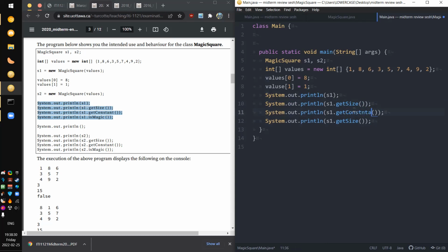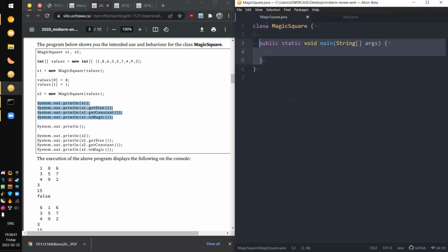I don't know what constant does, but everything else can just be calculated. You just look at the code, stick the formula in, and call it a day. So MagicSquare.java.